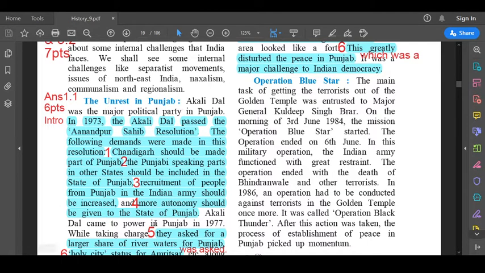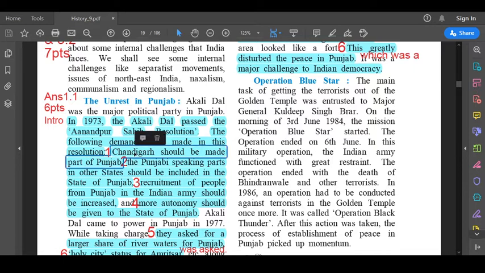Okay. Now children, for this answer 1.1, there's an introduction. So you start your answer with an introduction. I'll just read out the introduction for you all. In 1973, the Akali Dal passed the Anandpur Sahib resolution. The following demands were made in this resolution. So these two sentences which I read, that was the introduction of answer 1.1. After writing this two lines introduction, you are going to start with these points.